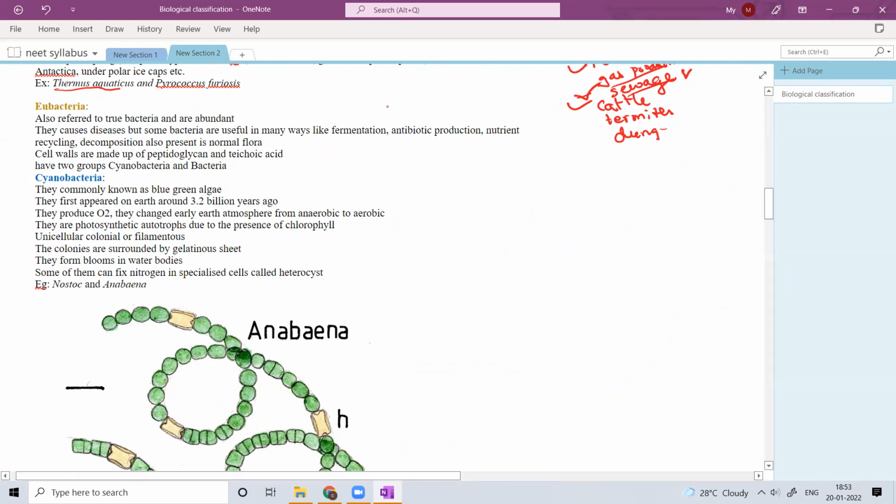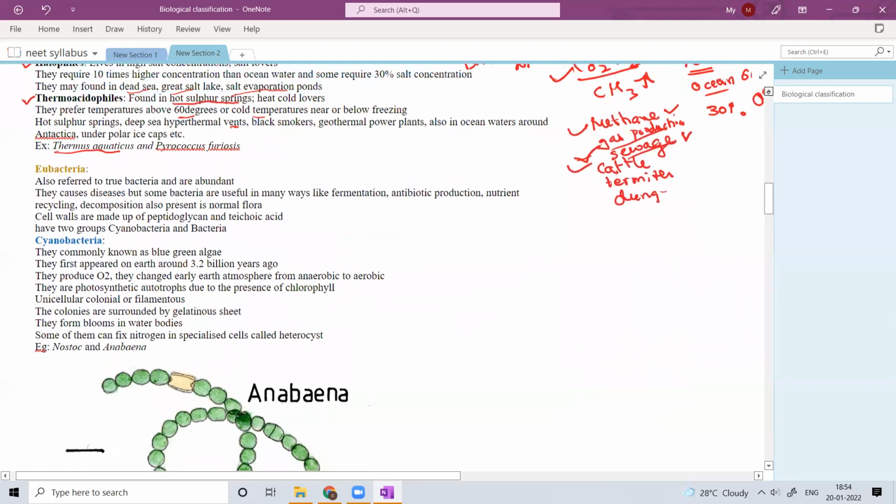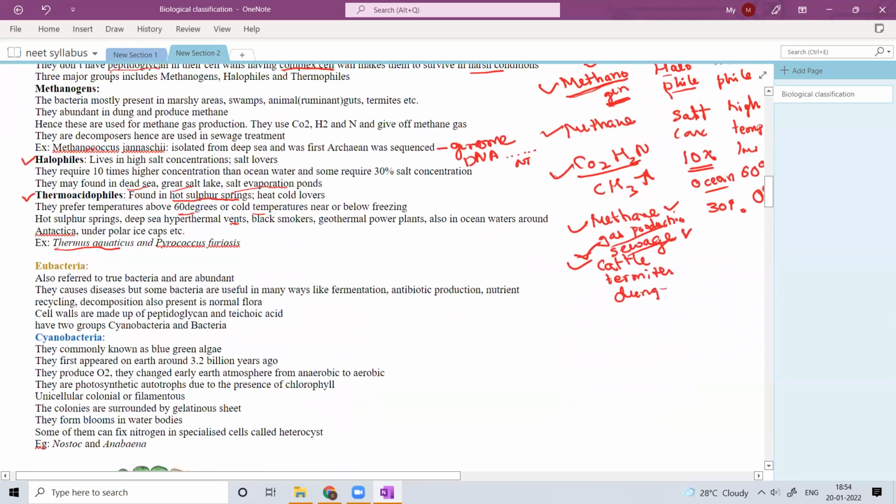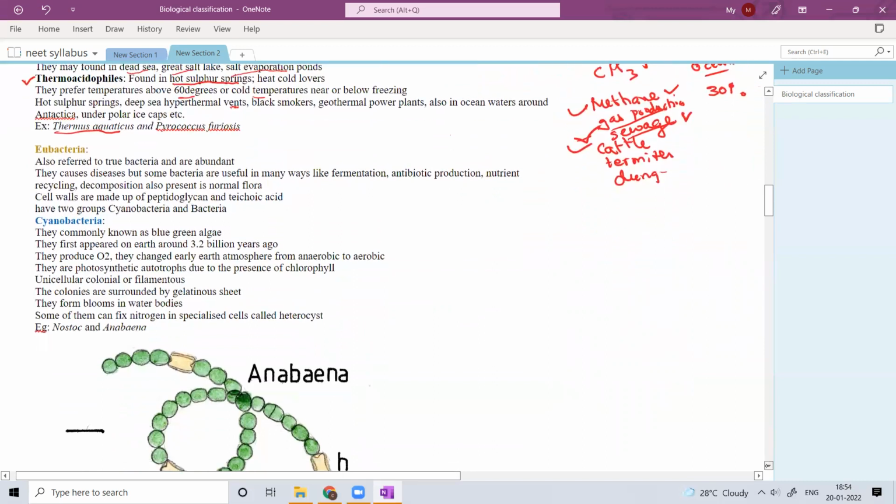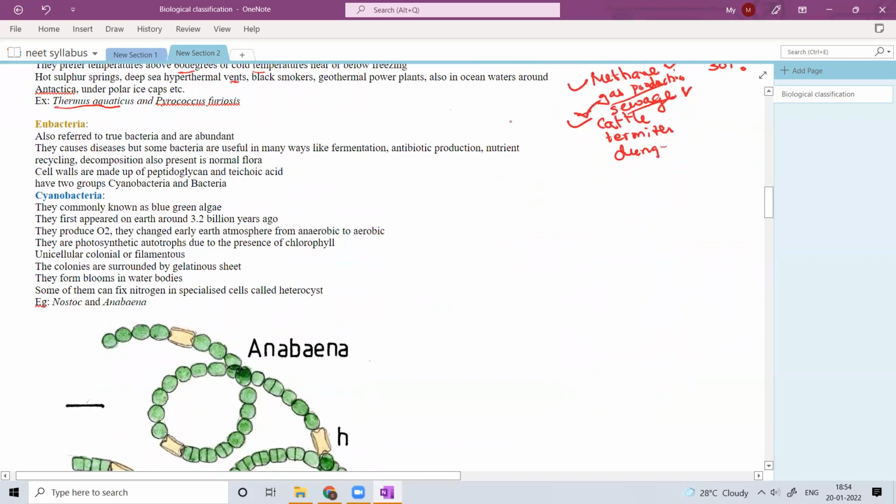So we discussed Archaebacteria, we completed it under Monera. There are two groups, Archaebacteria and eubacteria. We already completed Archaebacteria. Archaebacteria consists of three groups: methanogens, halophiles and thermoacidophiles, based on the type of habitat. And next comes the eubacteria.